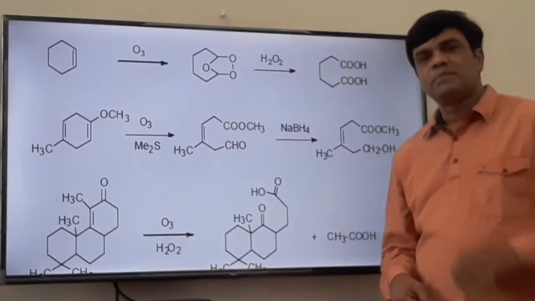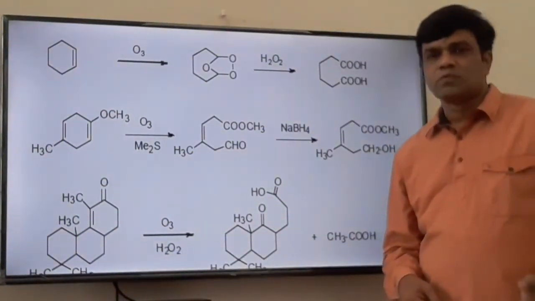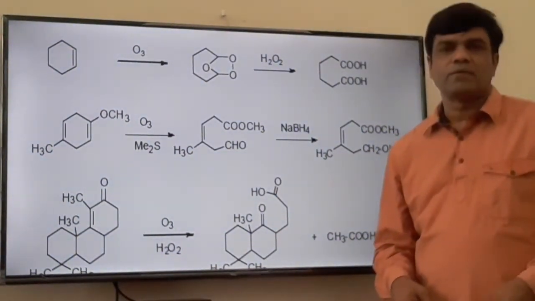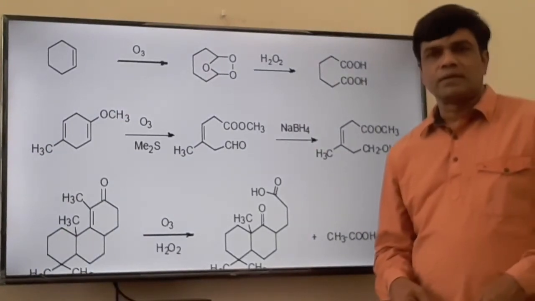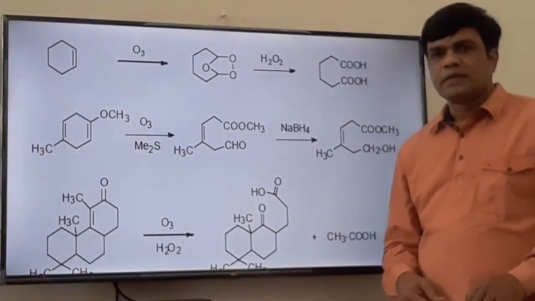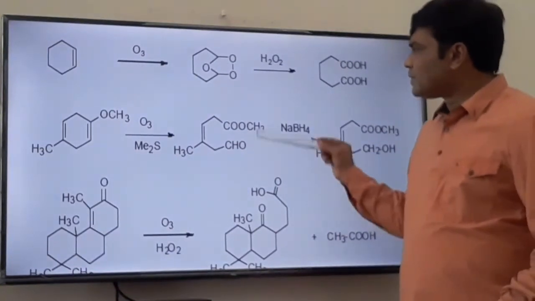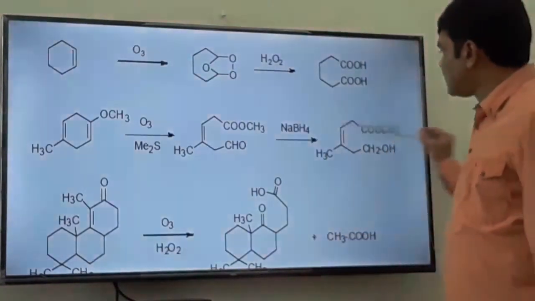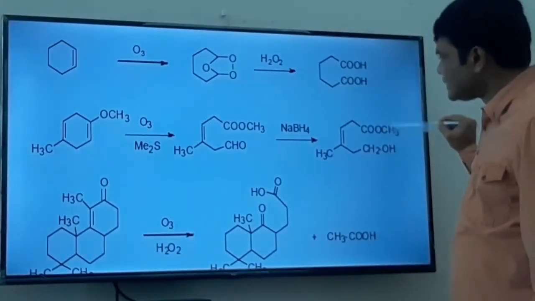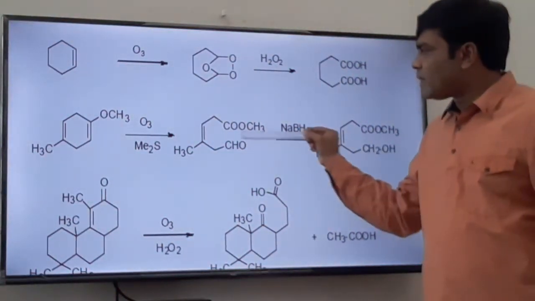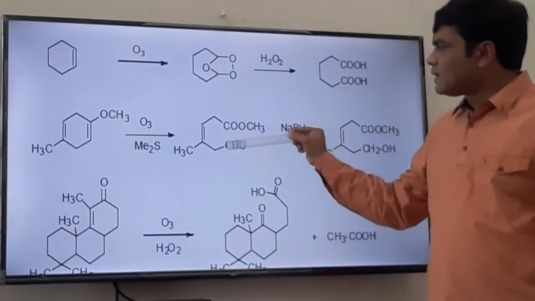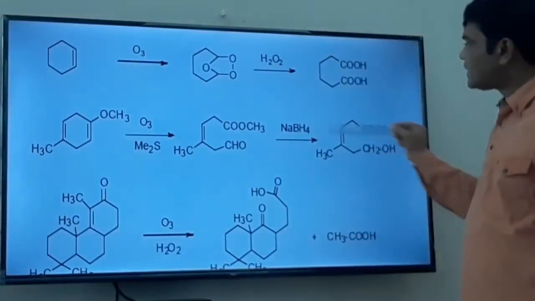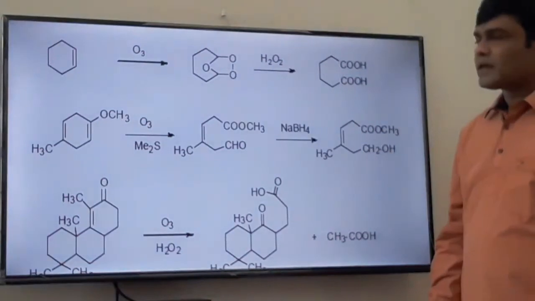However, lithium aluminum hydride reduces ester to primary alcohol, aldehyde to primary alcohol, and ketone to secondary alcohol, as it is a powerful reducing agent. Here a mild reducing agent is used because in this particular reaction, the ester group has to be kept as it is. The only requirement of the reaction is the conversion of aldehyde to primary alcohol. That's why sodium borohydride is used.